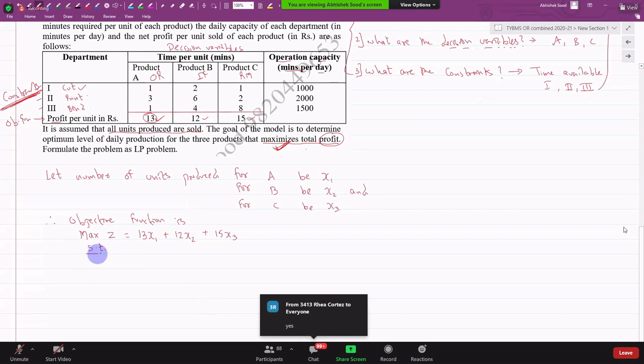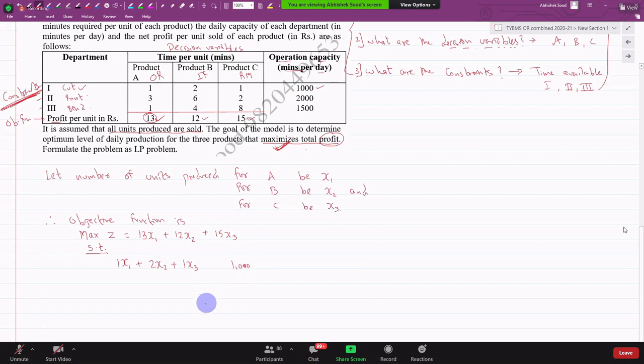देखिए इधर, तो मुझे इतना बताइए, subject to, ST means subject to what? Time availability in department 1. Now when I am manufacturing 1 unit of A, I require 1 minute. So if I am manufacturing x1, I'll require 1x1 minutes, yes or no? Plus 2x2 plus 1x3. The maximum time available is 1000. Can you exceed 1000? No. That means this time period should be less than or equal to 1000. Yes or no?